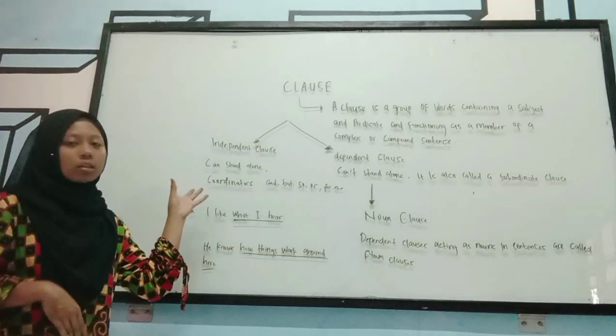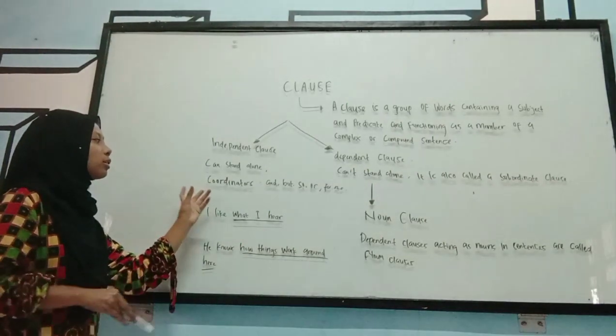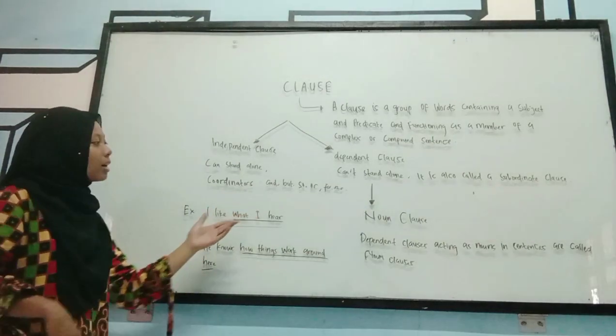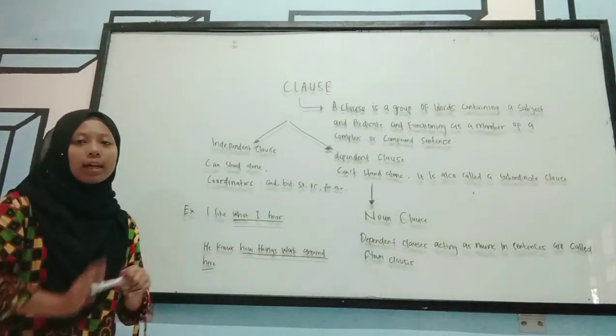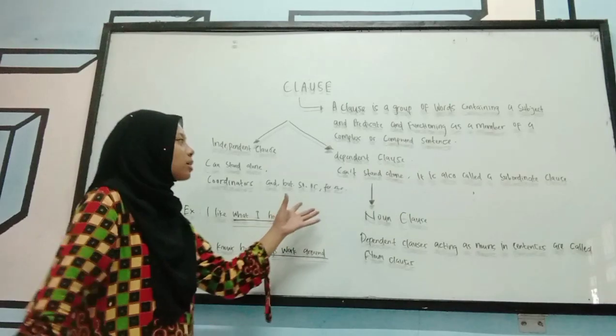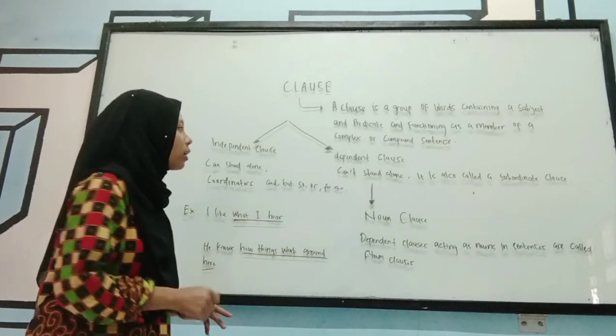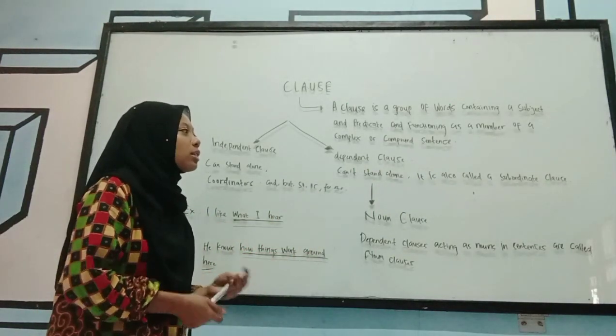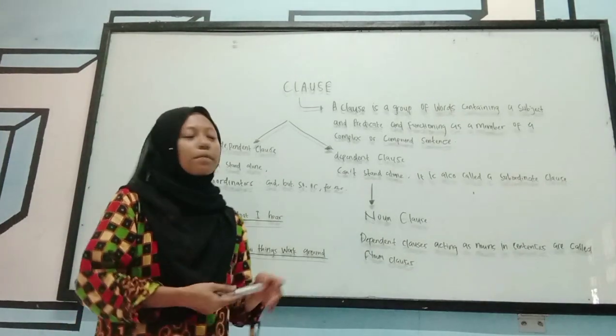An independent clause can stand alone, and there are coordinators like and, but, so, or, for, and others. And then a dependent clause cannot stand alone, and it is also called a subordinate clause.